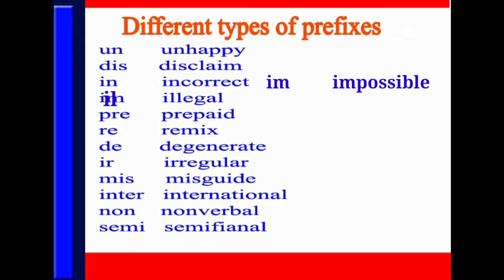So this is how we can add prefixes to the root word, and we can form the new words in this process of word formation.